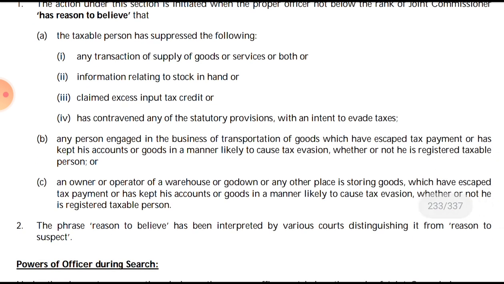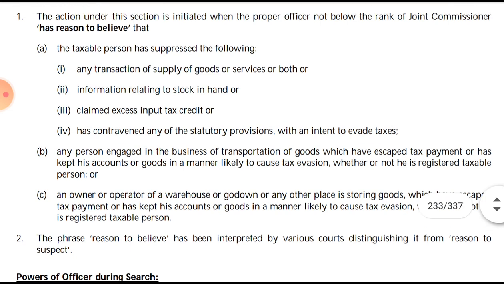B point, any person engaged in the business of transportation of any goods. So if the proper officer, not below the rank of JC, has reasons to believe that any person in the business of the transportation of any goods. The first point was in relation to the registered taxable person.